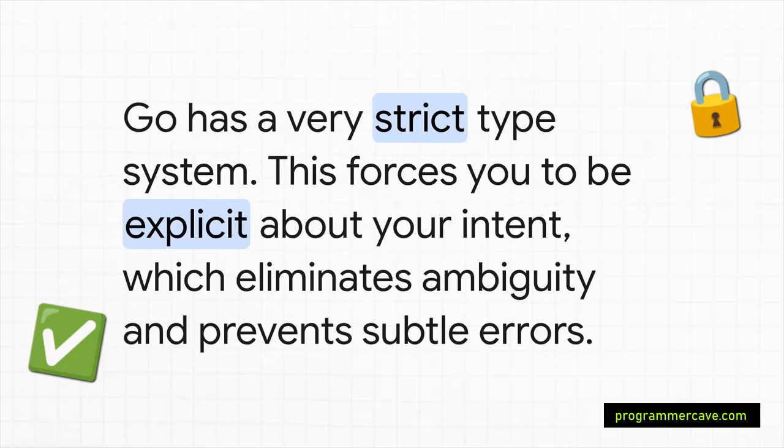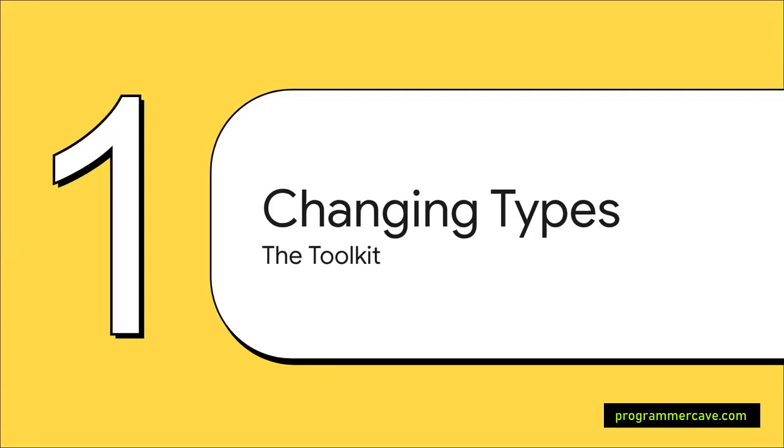And here's the key thing to get your head around. In Go, this strictness isn't a limitation, it's a feature, a huge one. It's all about making you write safer, clearer code by forcing you to be explicit. Think of it like a very picky copilot. They might annoy you by making you double-check every little thing before takeoff, but they're also the reason you don't crash and burn later.